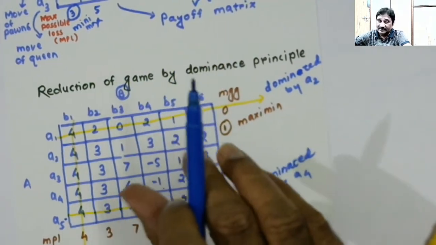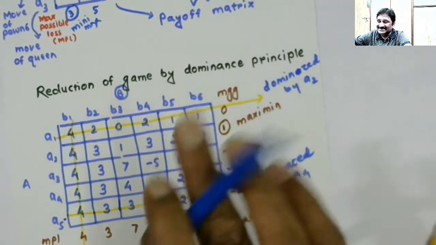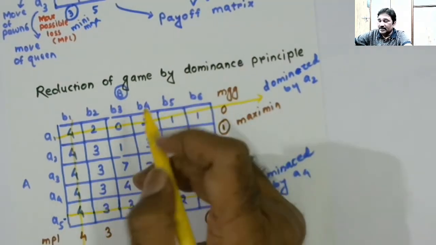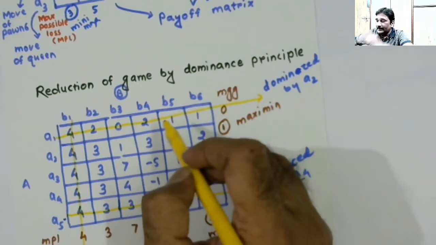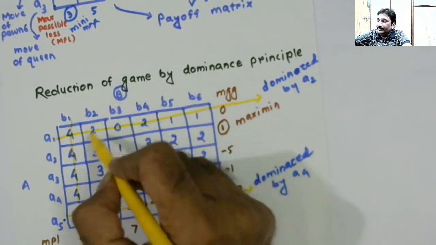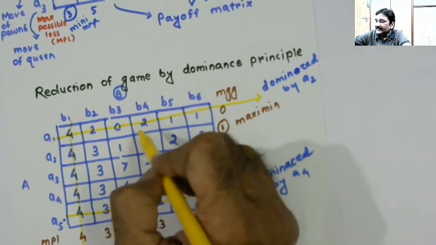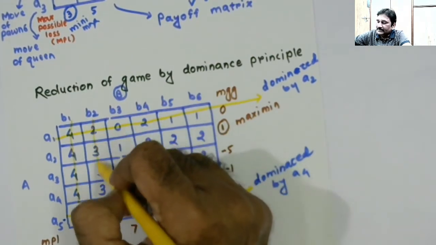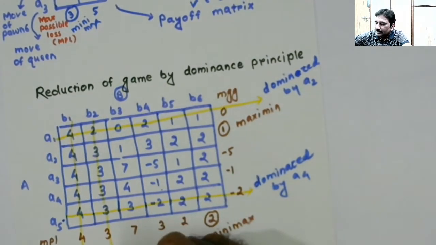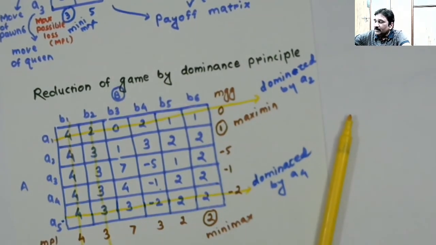Live values are what I am talking about. Cancelled values I am not comparing or considering; I will be comparing and considering only the values which are not cancelled. So player B will not be playing B2 when he has B4 available, so I'll be cancelling this also, with the remark: dominated by B4.